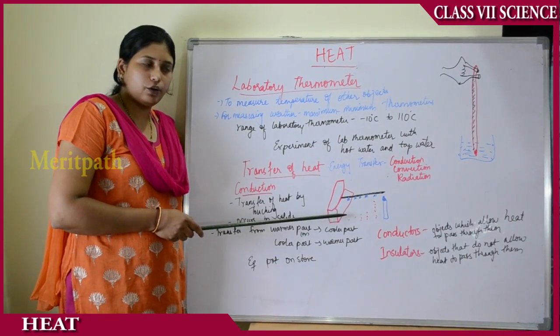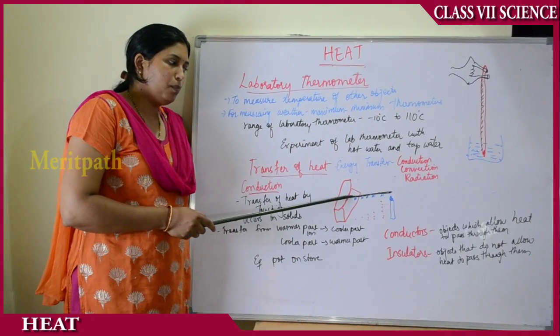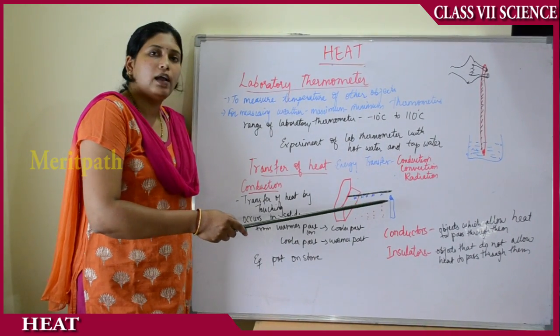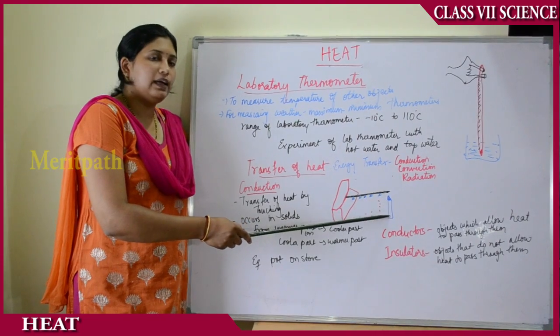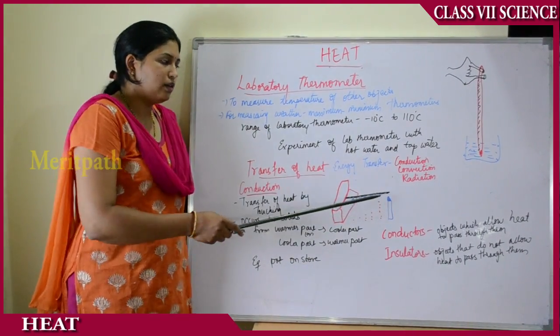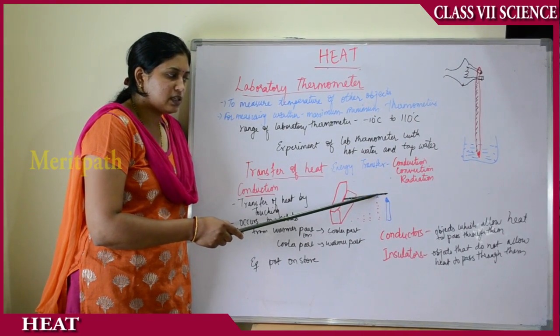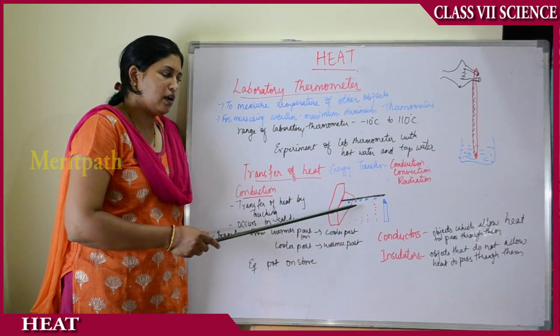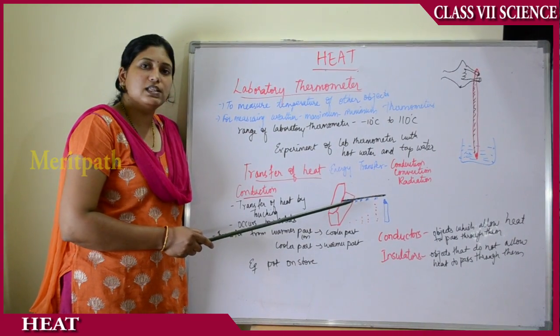One more example you can take is, take two bricks, put an iron rod across them, and then attach small pieces of wax to it, and then light a candle at the edge of it. As the candle heats the iron rod, the wax present on the part nearest the candle starts melting first, and the wax present on the farthest part starts melting last.